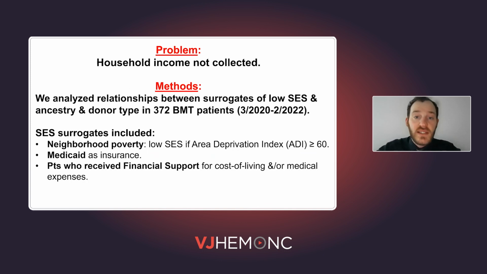The challenge with doing an analysis like this is that household income is not routinely collected at many centers, including our own. And so we analyzed surrogates of low socioeconomic status, and the relationship between those surrogates and ancestry and donor type, in over 370 patients who received a bone marrow transplantation over a 2-year period. These surrogates of socioeconomic status included neighborhood poverty, in which we defined low socioeconomic status as an area deprivation index greater than 60%, Medicaid as primary insurance at time of bone marrow transplantation, or patients who received financial support for cost of living and/or medical expenses within 6 months of allogeneic transplantation.